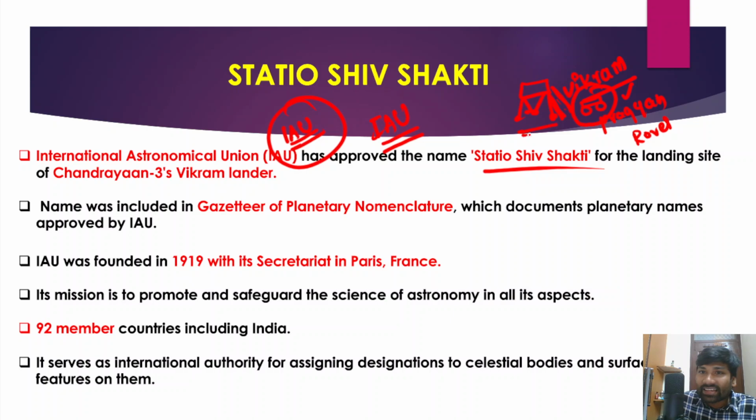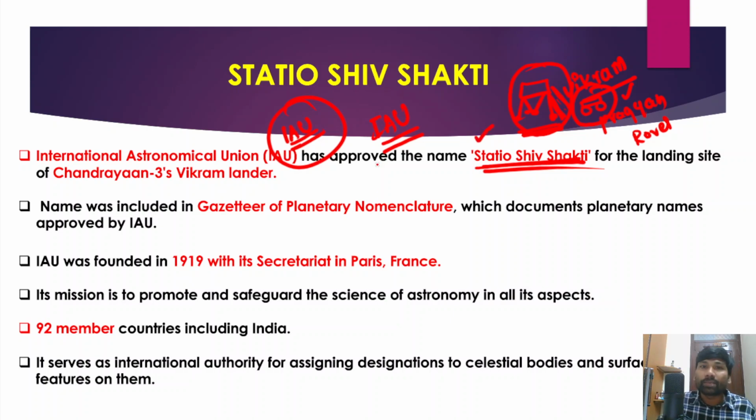The exact site on the moon's surface where Vikram has landed is named Statio Shiv Shakti. I hope you have understood this.